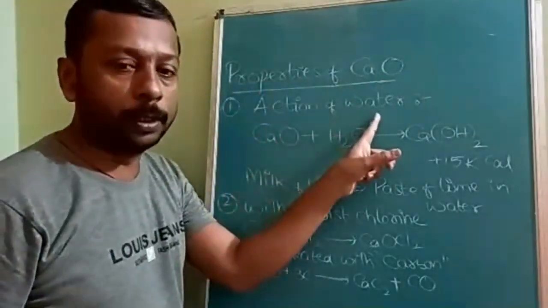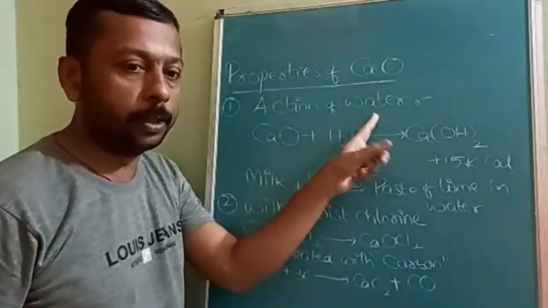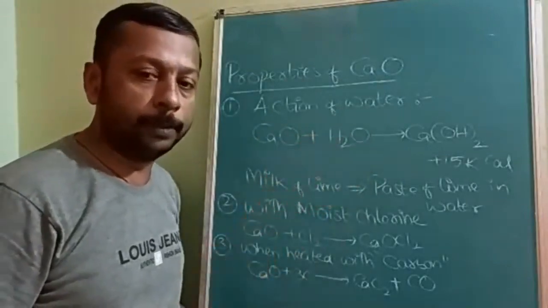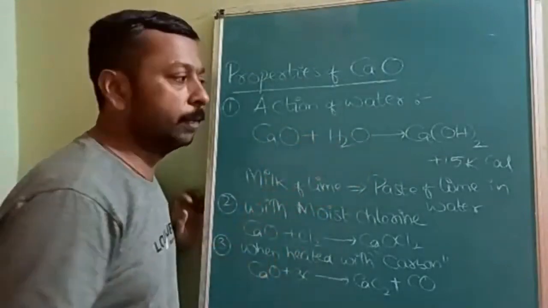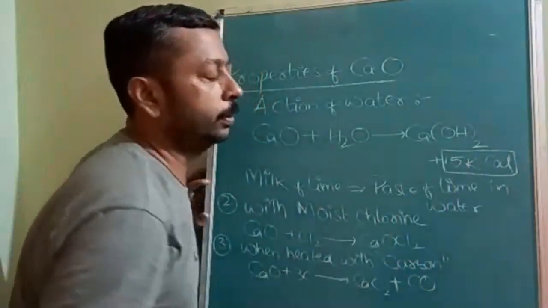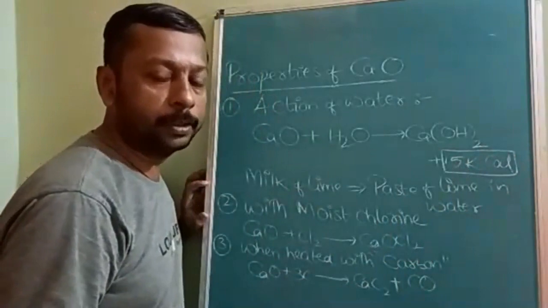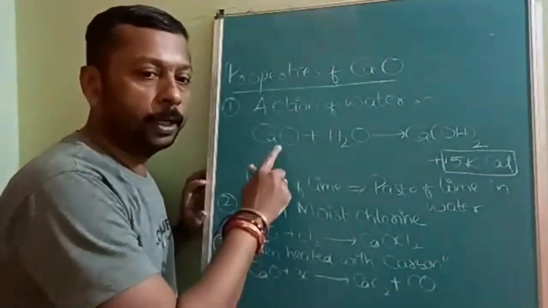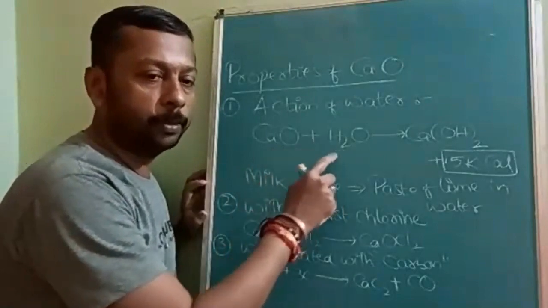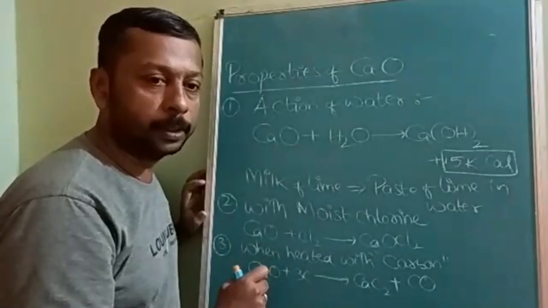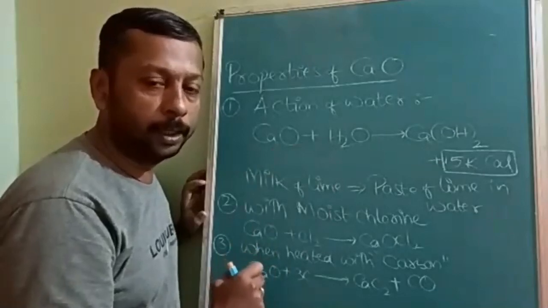Action of water. First, two things you should remember. First of all, it is an exothermic reaction. 15,000 calories, or 15 kilocalories, will be liberated while adding water to calcium oxide. This process is called slaking of lime.